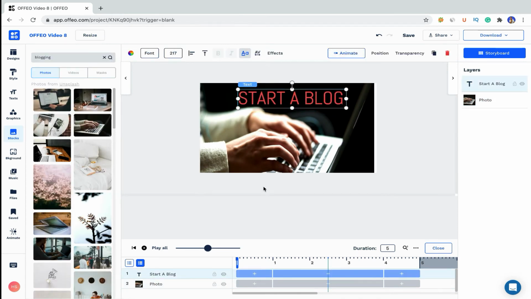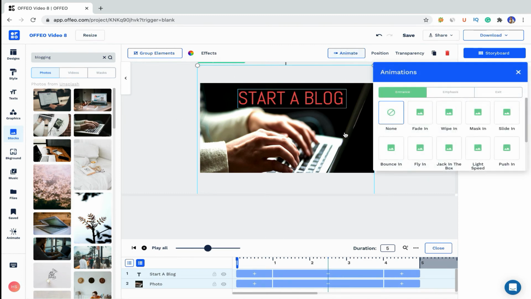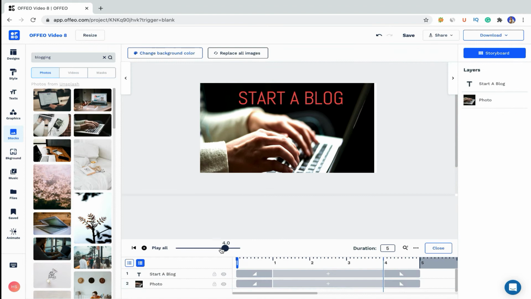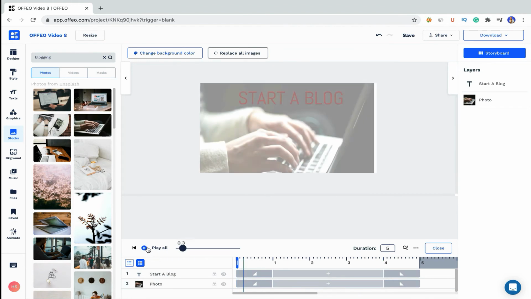And one more thing. Let's say that I want to animate whole things at once, so I will select also the photo from here, then I will click on animate. So it will animate whole things at once. For this I will select fade in. Okay, and for the exit I will select fade out. Okay, so let's check and preview.